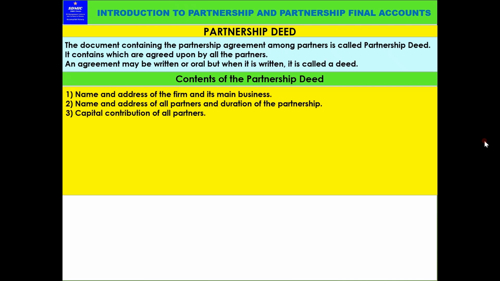Capital contribution of all partners. So what are the capitals? Means funds, money invested by the partners. That also should be mentioned.